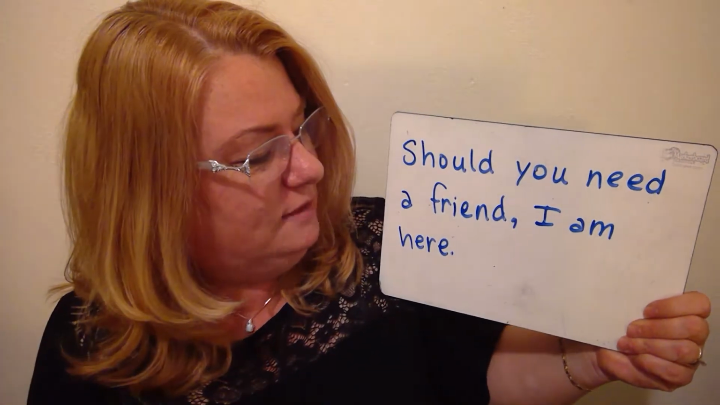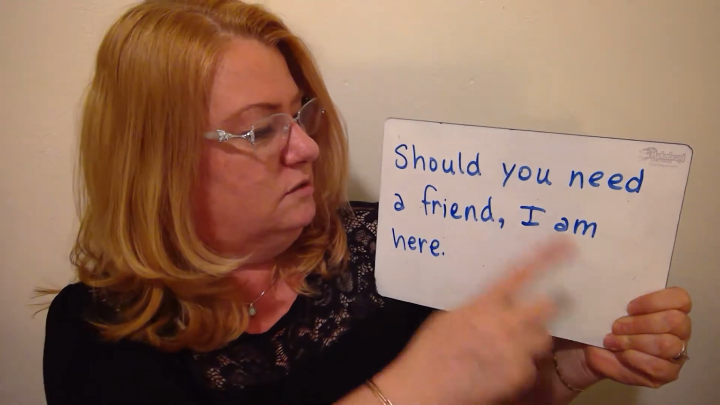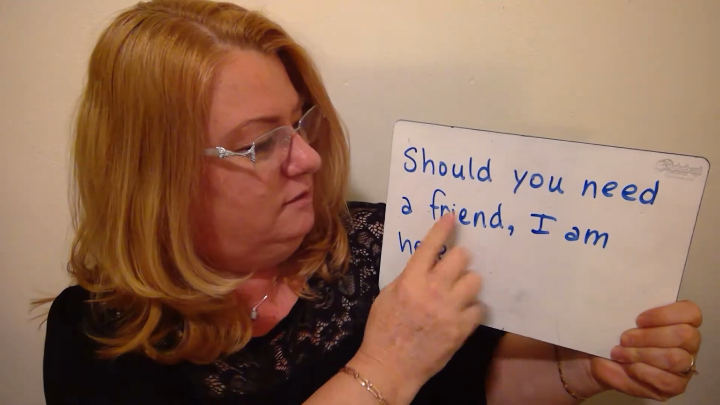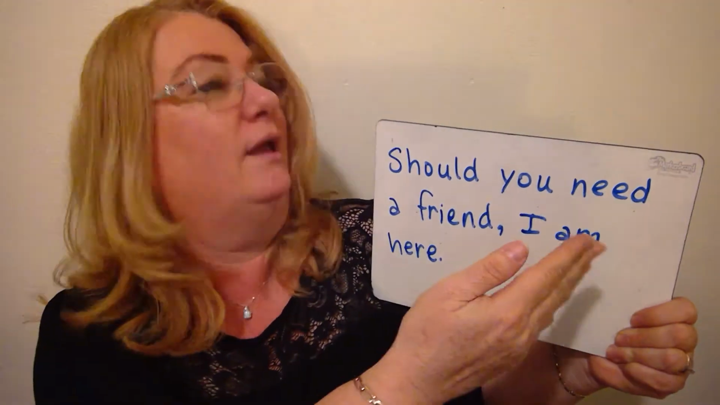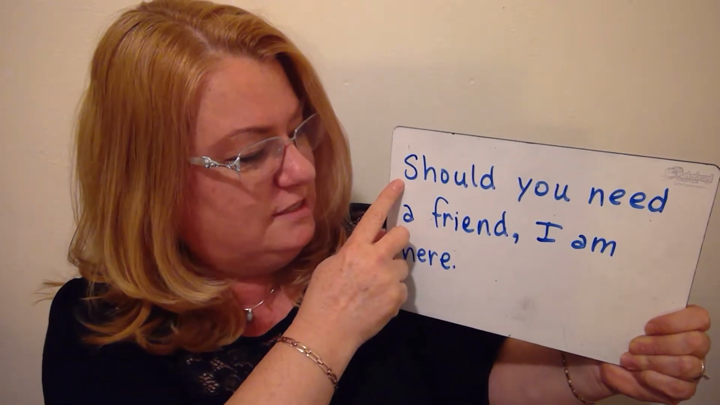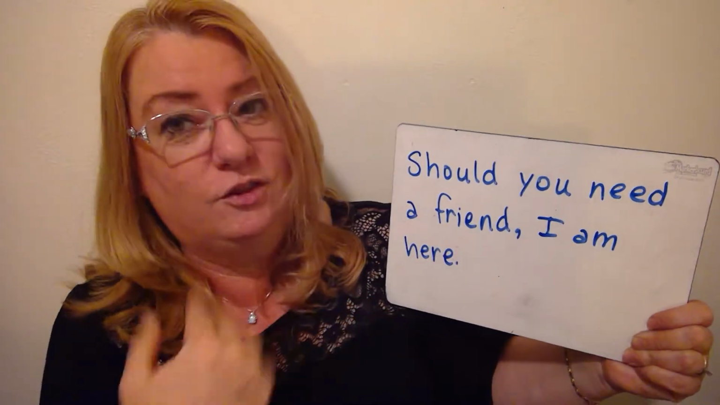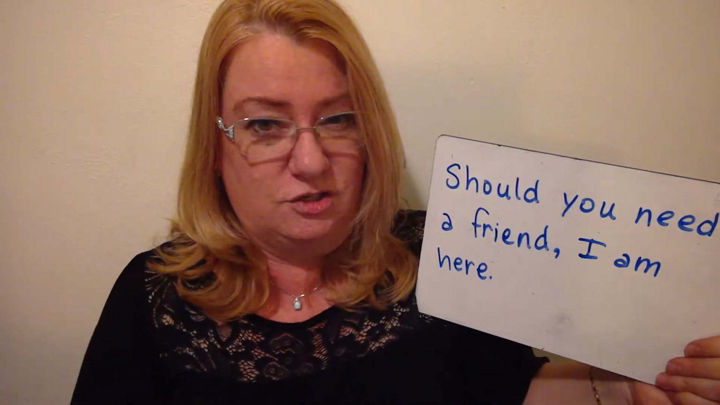Should you need a friend, I am here. So here's your condition and the result. Should you need a friend, here's this modal, subject, verb, and it's an inversion of this. So have your condition, should you need a friend, the result is, I am here. So here's your way to use inversions on if conditionals using had, were, and should.